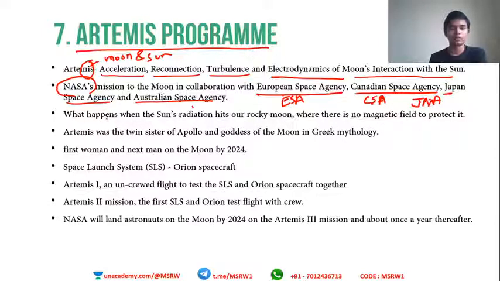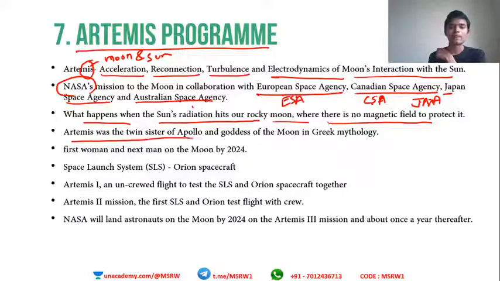Why is this sent? This is prepared in order to study what happens when the Sun's radiation hits the rocky Moon surface where there is no magnetic field. I have told you Earth has a magnetic field, but this is not true about the Moon. The Moon does not have a magnetic field to protect it. So what happens when the Sun's radiation directly hits the Moon without being blocked by a magnetic field? In order to study this, the Artemis program was implemented. That is the reason behind Artemis.